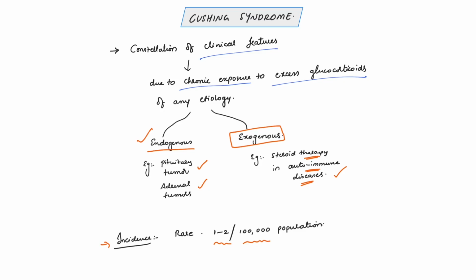And remember, exogenous causes are the most common. It is also called iatrogenic causes or drug induced. Okay, see, this is the most common, much more common than the endogenous causes, right? But among the endogenous causes, pituitary tumor is the most common cause of Cushing syndrome, accounting for 75% of cases of endogenous Cushing syndrome.